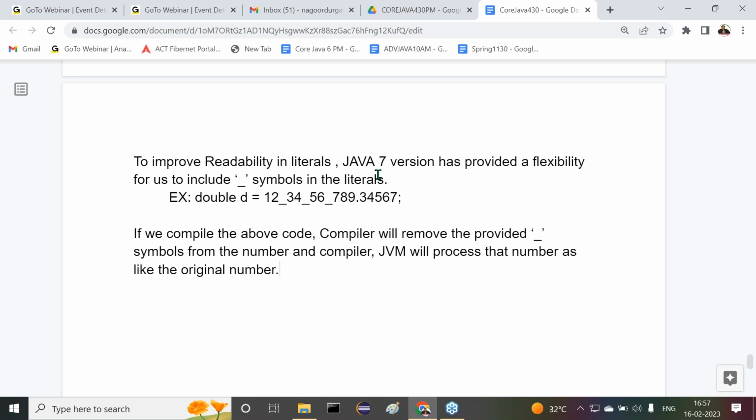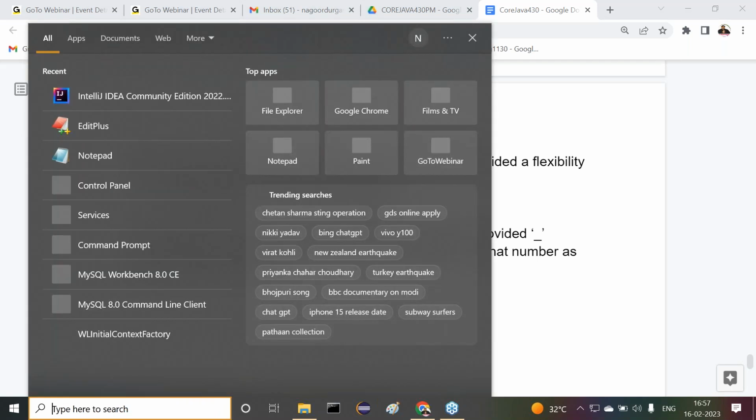Now, let me check this one. Let me check this content here. So now, I want to write a program, then I want to check this here. Let me take EditPlus.